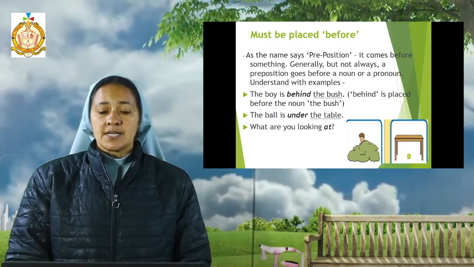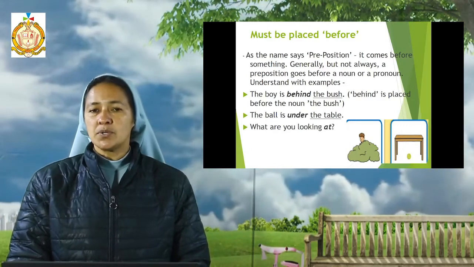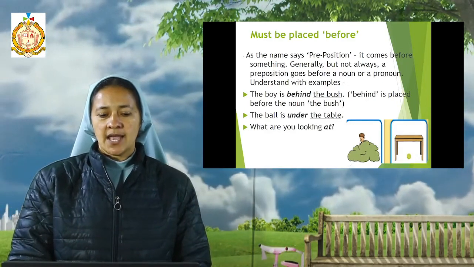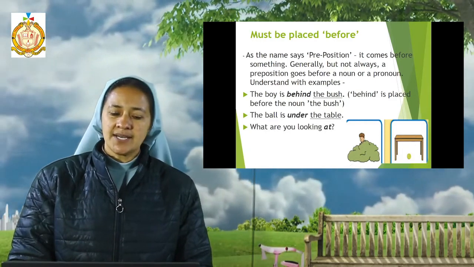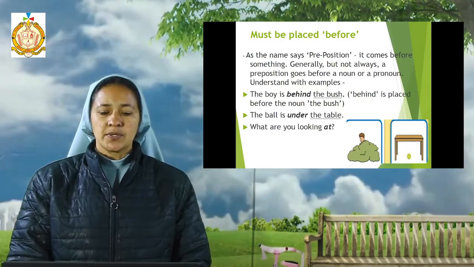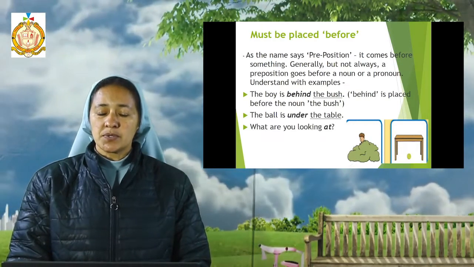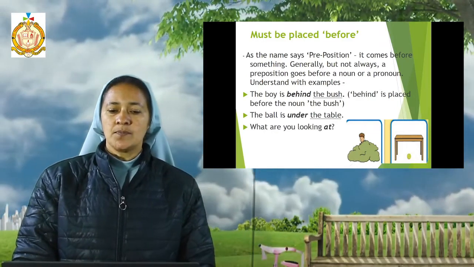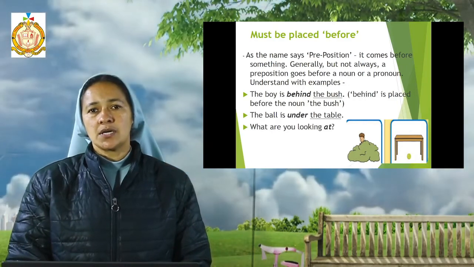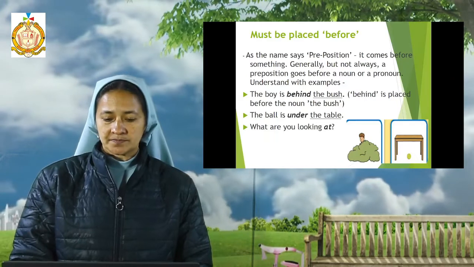The example is here: the boy is behind the bush. Here the noun we have is the bush, and before the noun we have used the preposition behind. And in the second example, the boy is under the table. So here also the table is our noun, so we have used the preposition before the noun. So as per the second rule, in most cases we use the preposition before the noun.